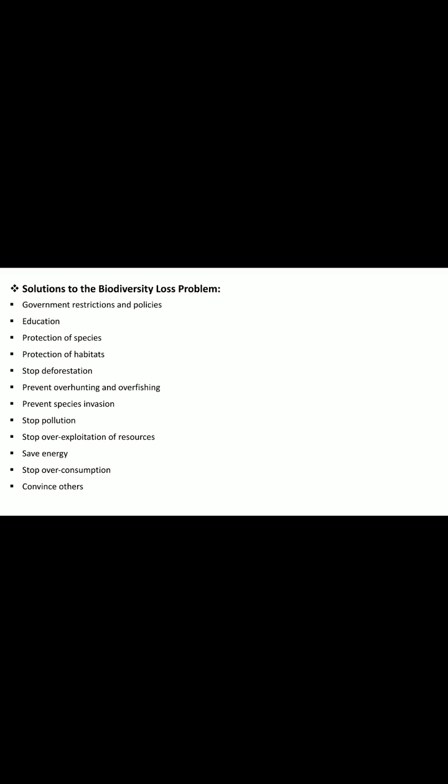We have to save energy, as we get fuel from different plant species, and that's why we have to save it. Then we have to stop overconsumption and convince others also so that they recognize the problem and connect with the natural system. These are the measures by which we can save our biodiversity.